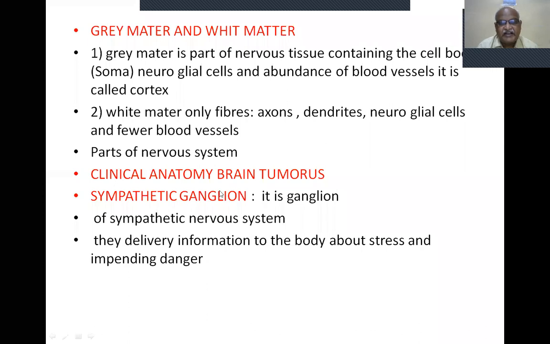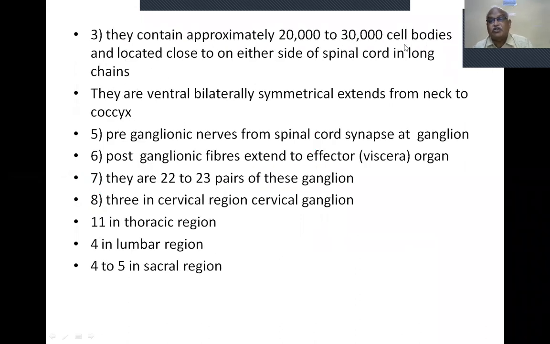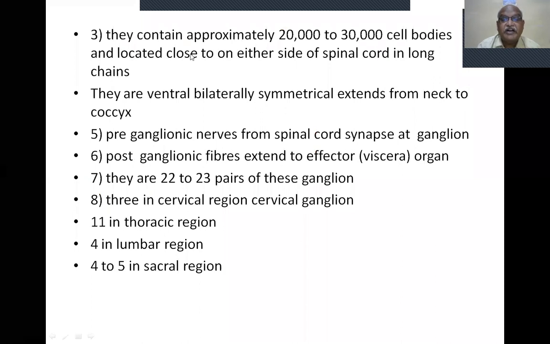Sympathetic ganglia are ganglia of the sympathetic nervous system. They deliver information to the body about stress and impending danger. They contain approximately 20,000 to 30,000 cell bodies and are located close to, on either side of, the spinal cord in long chains. They are ventral, bilaterally symmetrical, and extend from the neck to the coccyx.